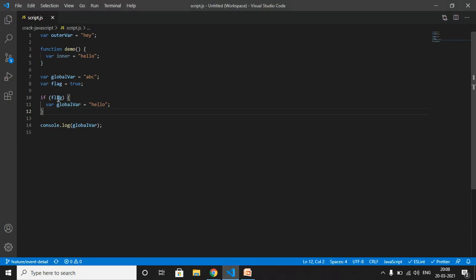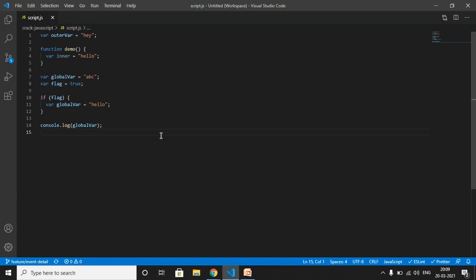Since our flag returns true, global var is redefined to hello. It becomes a problem when you want to update the variable's value for that particular block only. Here, global var will print hello whenever you try to access it anywhere. So it is the main problem with var.